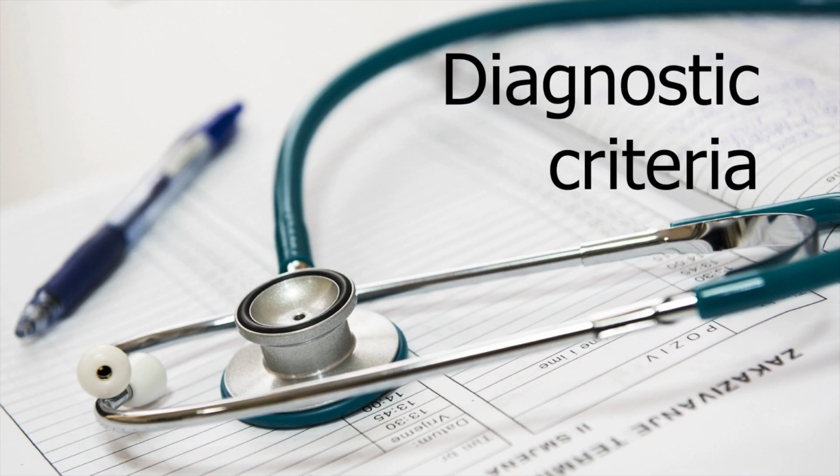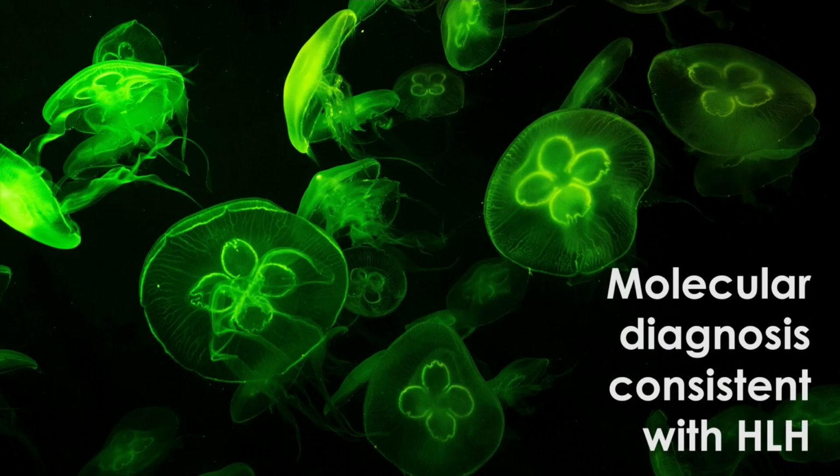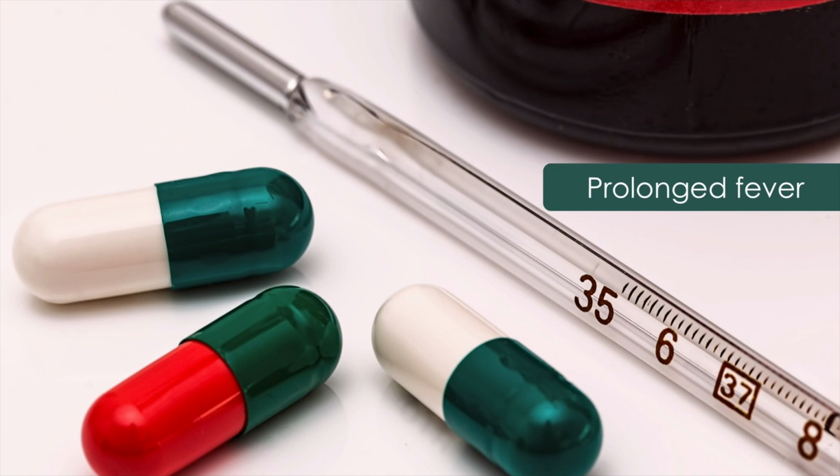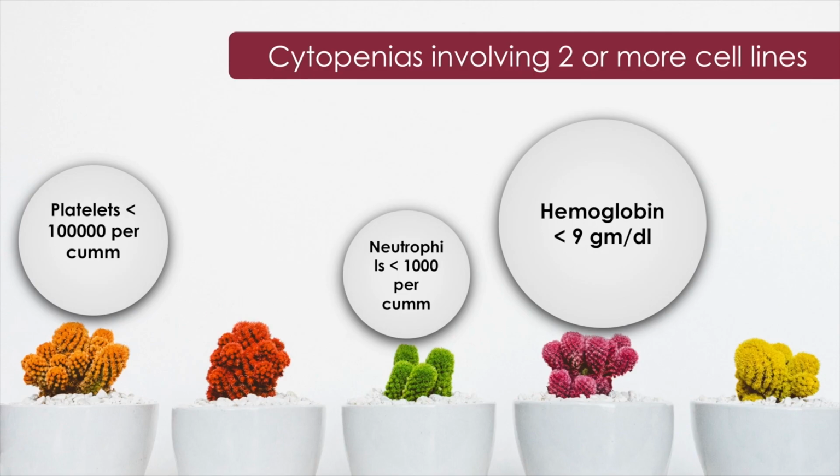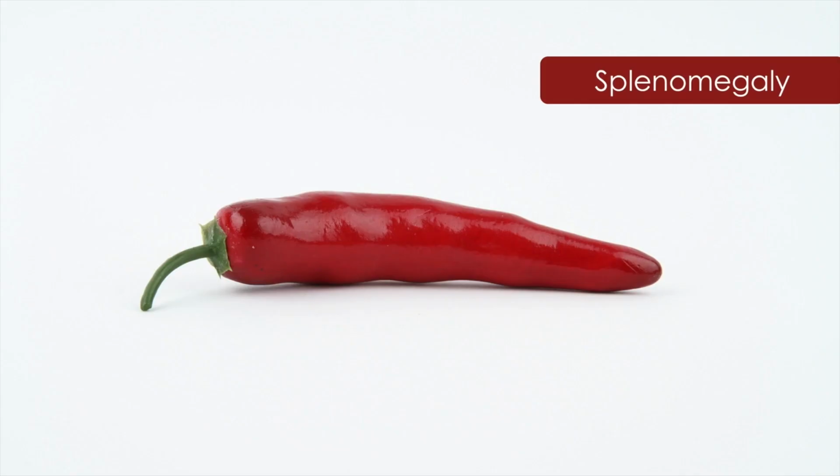The diagnostic criteria for hemophagocytic lymphohistiocytosis includes a molecular diagnostic test which is consistent with HLH, or 5 of the following 8 conditions. These include fever, cytopenias involving 2 or more cell lines, hemoglobin less than 9, neutrophil less than 1000, and a platelet count of less than 1 lakh per cubic millimeter. Splenomegaly is also part of the diagnostic criteria for HLH.